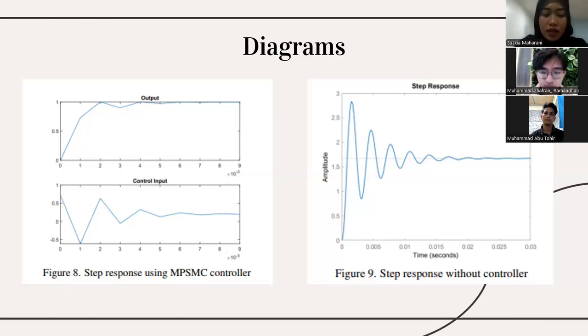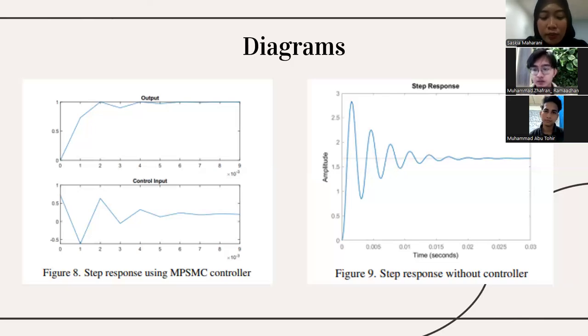Next, I will explain Figure 9, the step response without the controller. This graph shows a step response without using MPSMC, where the output exhibits significant oscillations and a peak reaching approximately 2.9.